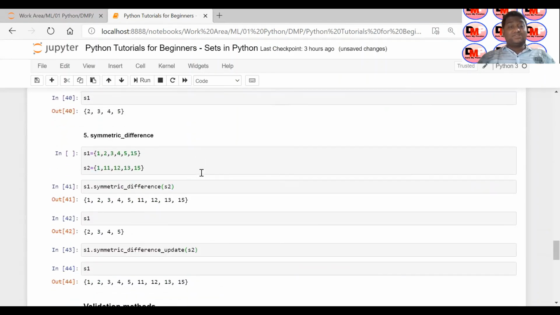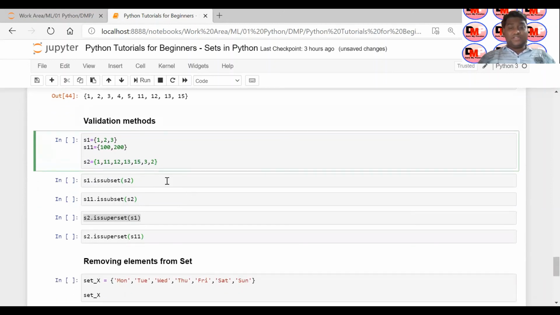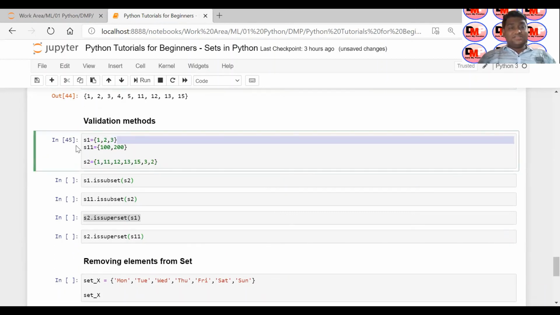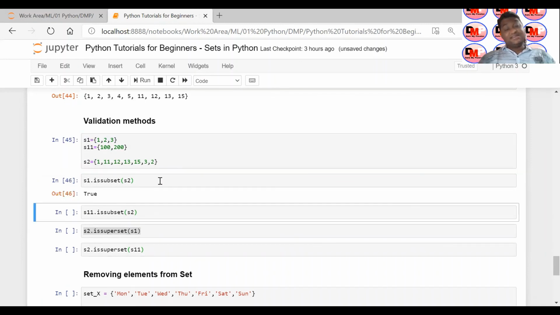Let's talk about validation methods. So suppose this is your S1, this is your S2. In S1 I have defined elements 1, 2, 3. In S11 I have defined 100 and 200, and this is your S2: 1, 11, 12, 13, 15, 3 and 2, right? This is your set. Now I am just trying to check whether this S1 is a subset of S2. So there is a method called issubset, and it is saying true.